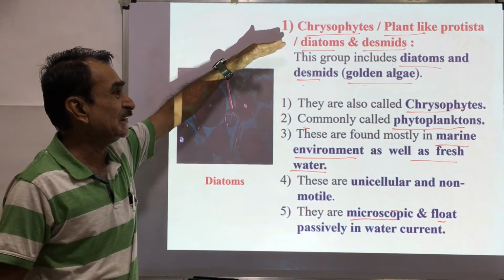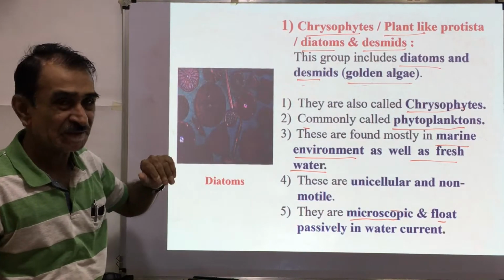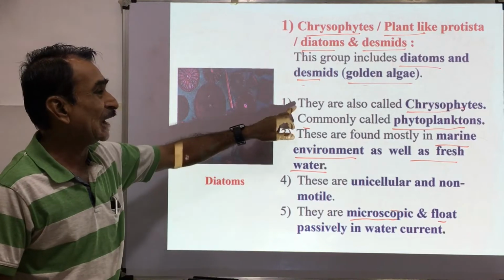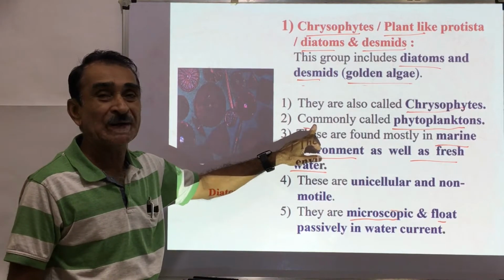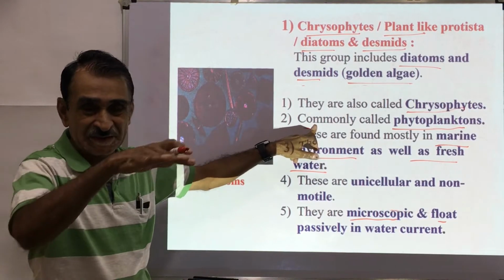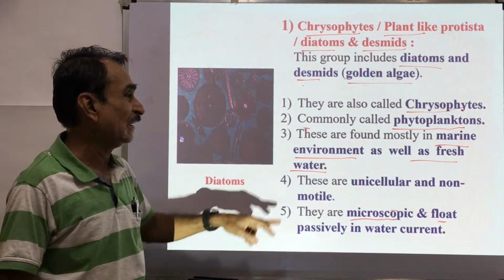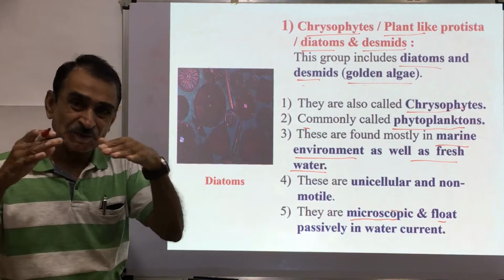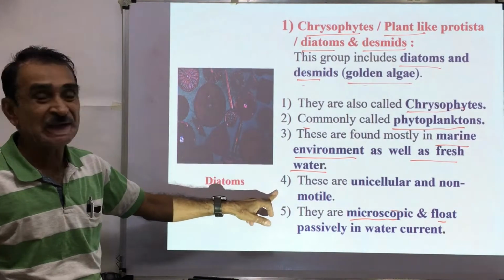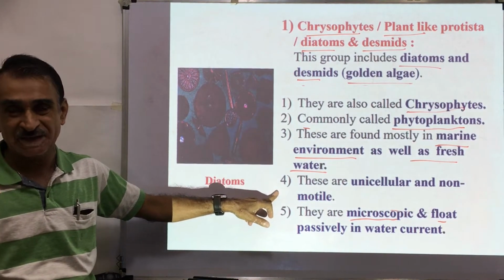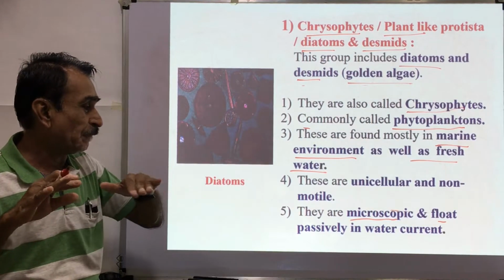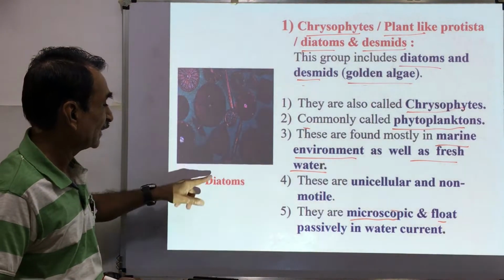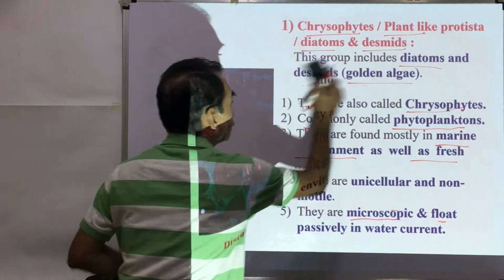So chrysophytes, this group includes diatoms and desmids. These are called golden algae because of the color. They are called chrysophytes, commonly called phytoplanktons. These are floating on the surface of water. They are mostly found on the surface of marine water as well as fresh water. They are unicellular and non-motile. They do not have flagella, cilia. That's why these are passively moving along the water currents. So you can see these are the diatoms.